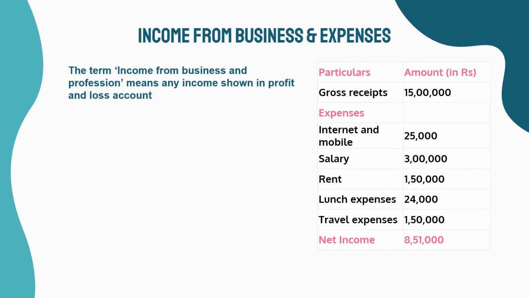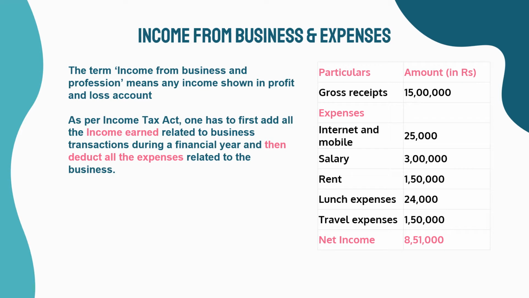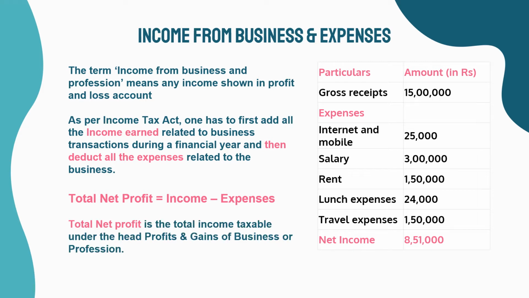The term income from business and profession means any income shown in the profit and loss account. As per the Income Tax Act, one has to first add all the income earned related to business transactions during a financial year and then deduct all the expenses related to the business. Total net profit equals income minus expenses. Total net profit is the total income taxable under the head profits and gains of business or profession.